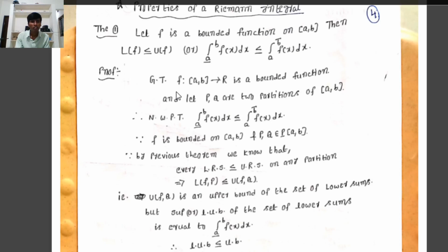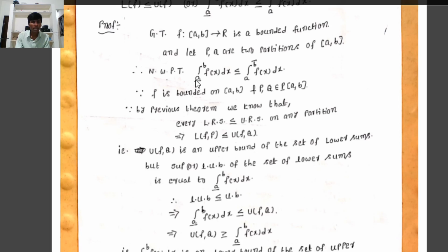Therefore, prove: given that f from the closed interval [a, b] to R is a bounded function, and P, Q are two partitions of the closed interval [a, b]. Now we have to prove that the lower integral is less than or equal to the upper integral. Since f is bounded on [a, b] and P, Q are two partitions, by the previous theorem we know that every lower Riemann sum is less than or equal to the upper Riemann sum on any partition.